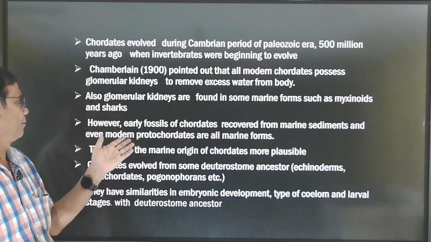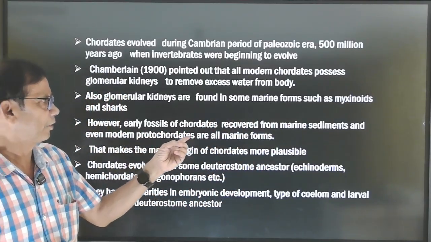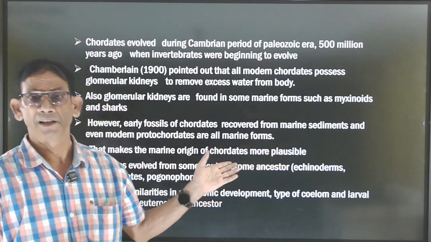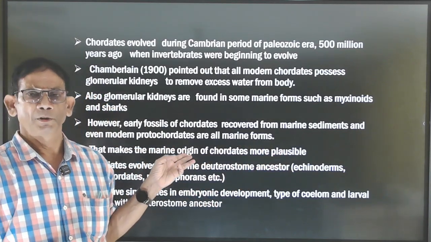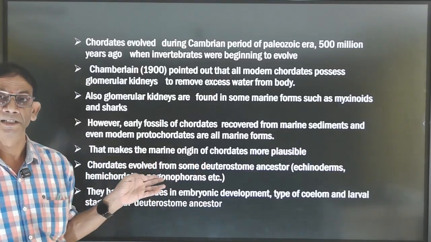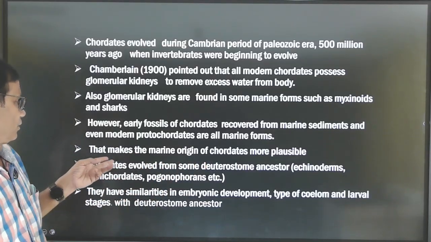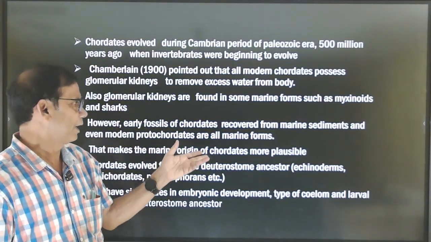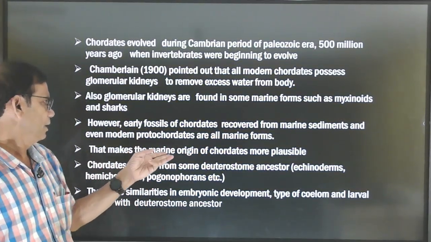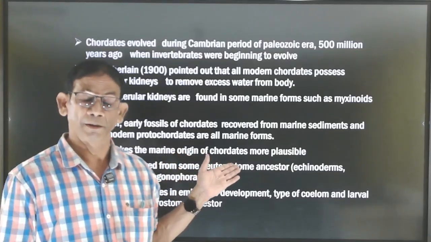At the same time, early fossils of chordates recovered from marine sediments also show that glomerular kidneys are found in them. So all these reasons show that chordates had a marine origin.